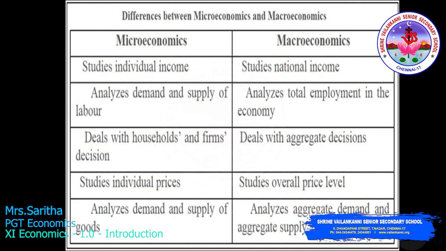Microeconomics deals with households' and firms' decisions. Macroeconomics deals with aggregate decisions. Microeconomics studies individual prices. Macroeconomics studies the overall price level. Microeconomics analyzes demand and supply of goods. Macroeconomics analyzes aggregate demand and aggregate supply.